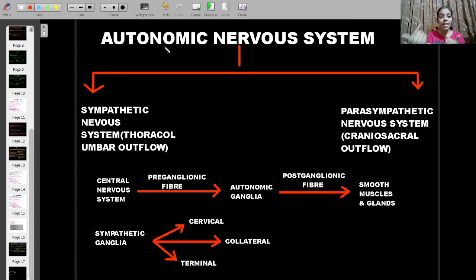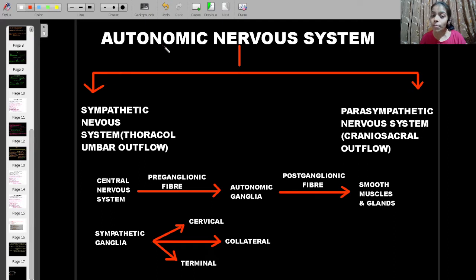So my hand and speech coordination, combined with what I am thinking in my brain, this entire thing is carried out by certain nerves, and this is voluntary. What I am speaking, what I am showing, I am doing it according to my volition, which means this kind of action is being controlled by the somatic nervous system.